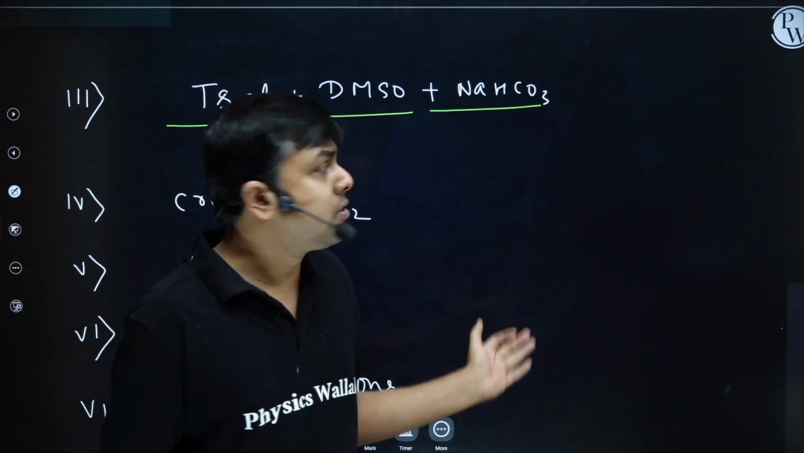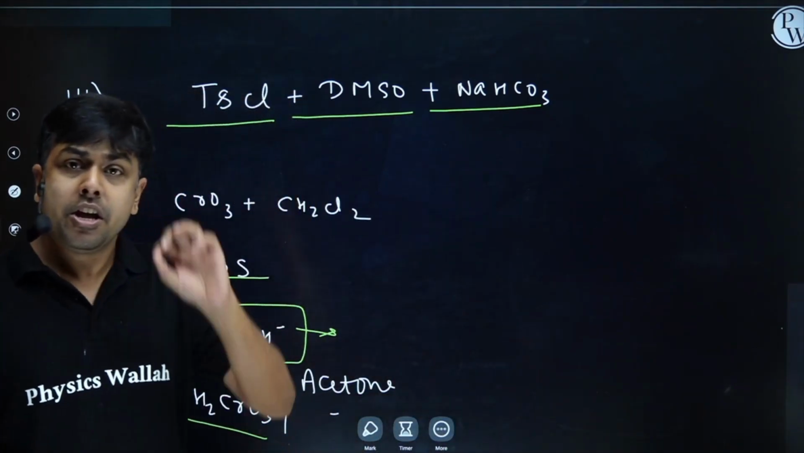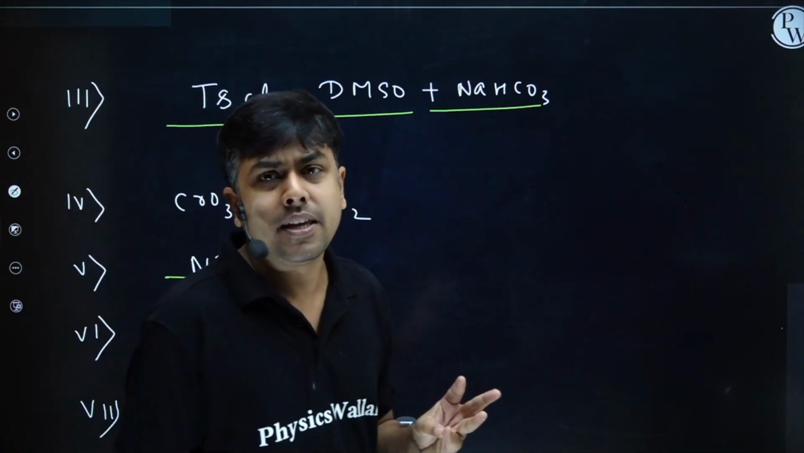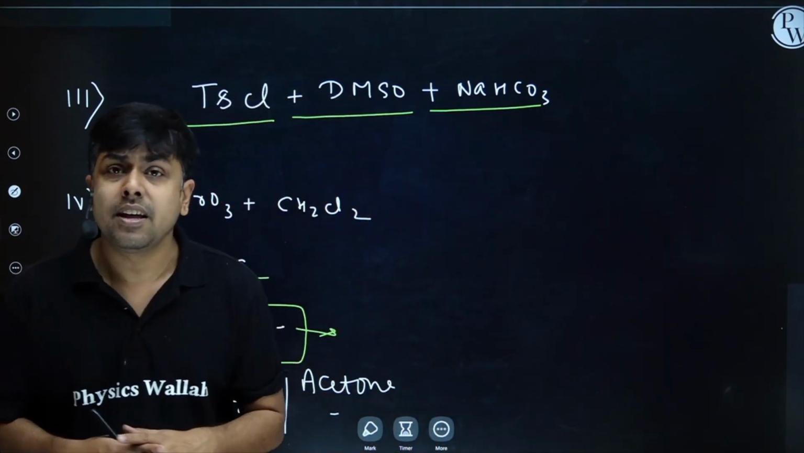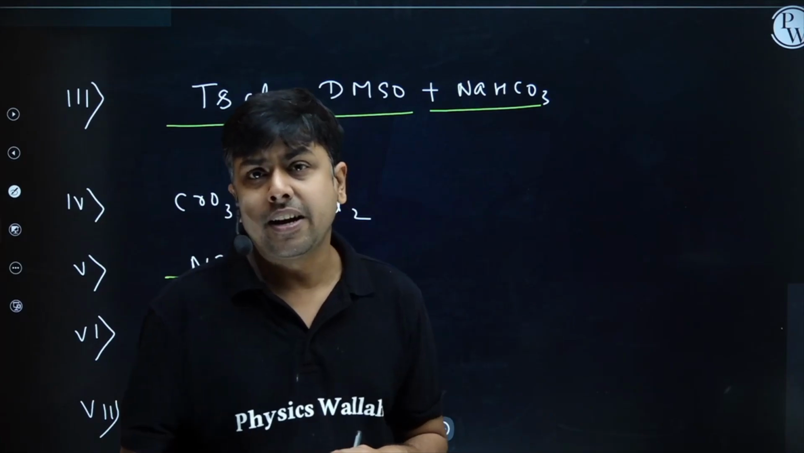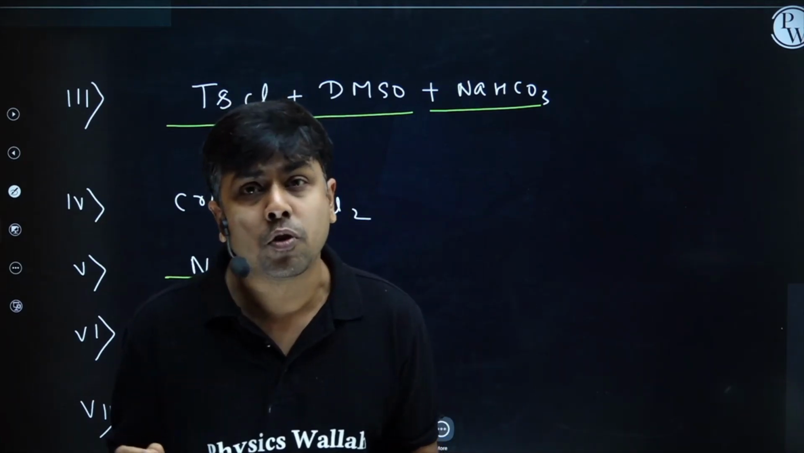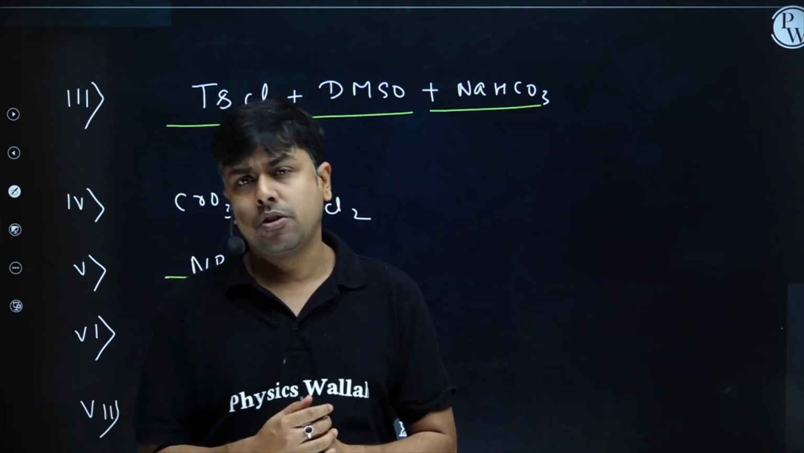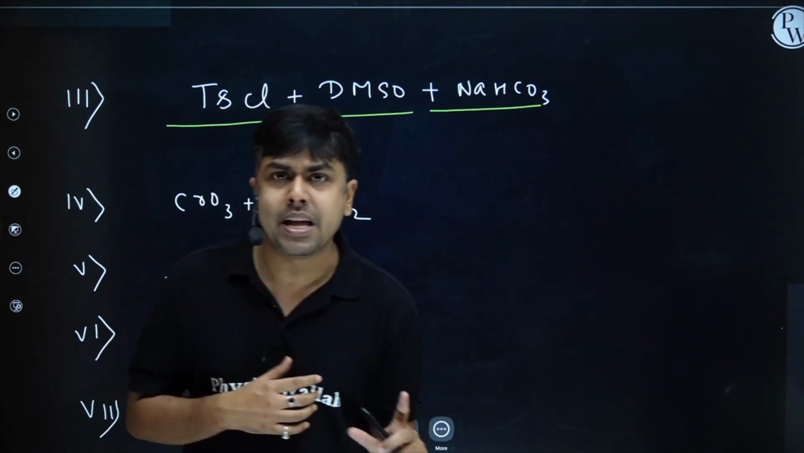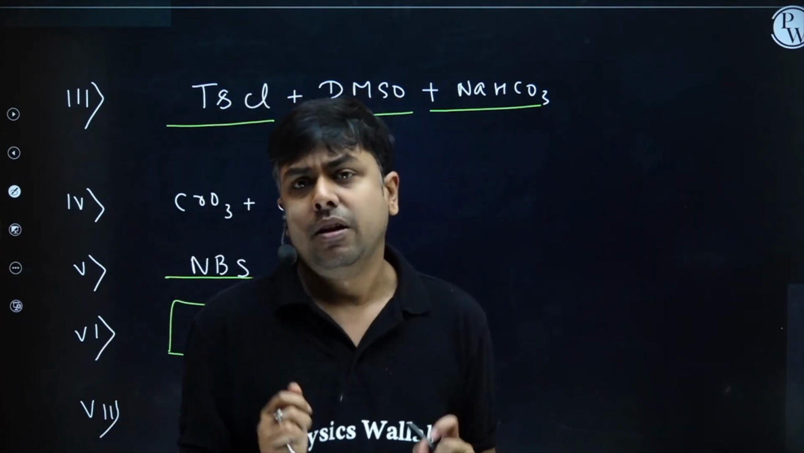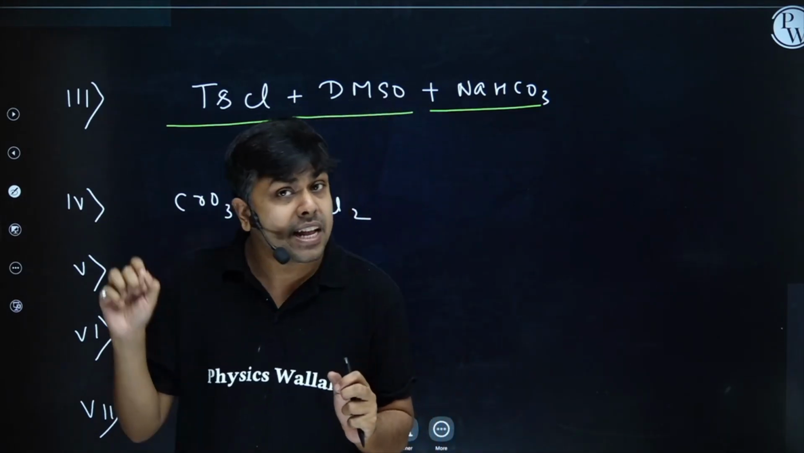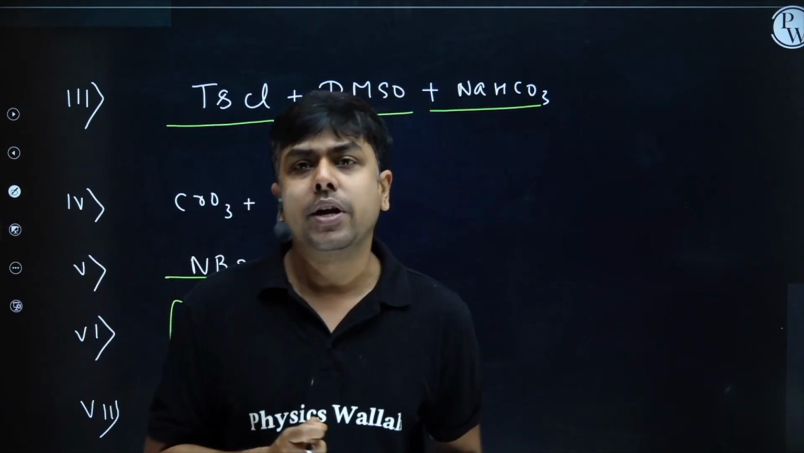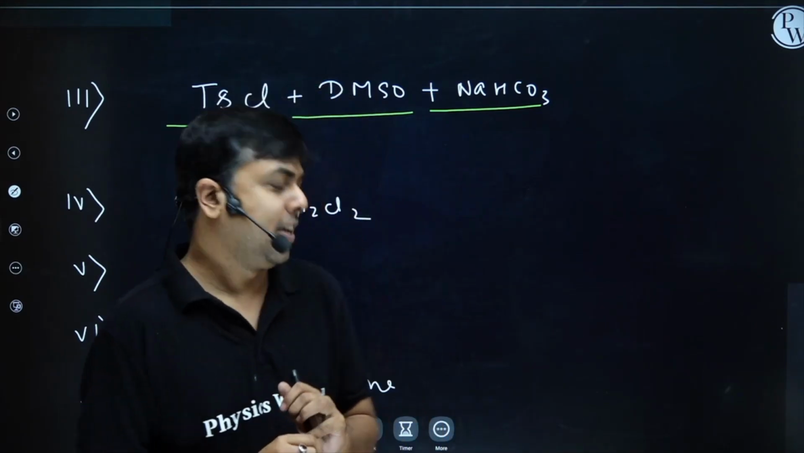So I have given you a list of mild oxidizers. You need to remember PCC, PDC, then we have Collins reagent. We have one more important reagent, that is CrO3 plus H2SO4. That's basically a strong oxidizer. If you have a primary alcohol and you treat it with CrO3 plus H2SO4, you are going to get acid. Okay.